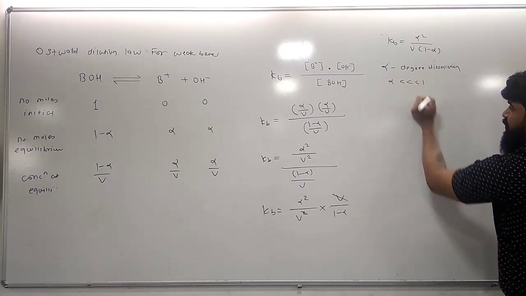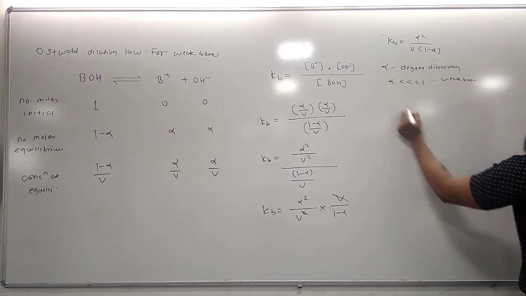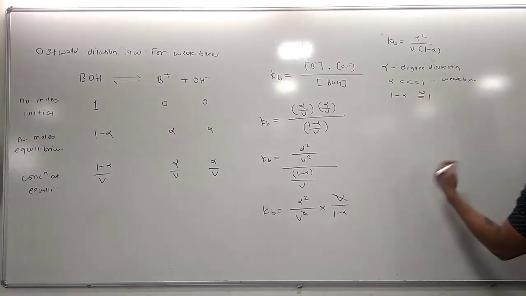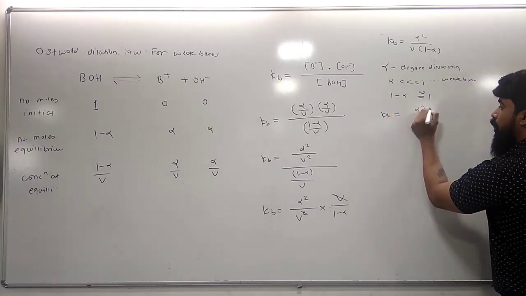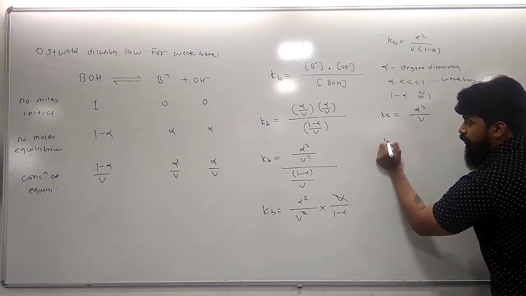Alpha will be very much less than 1 for a weak base. So the value of 1 minus alpha is nearly equal to 1. So the expression after modification becomes Kb is equal to alpha square upon V.